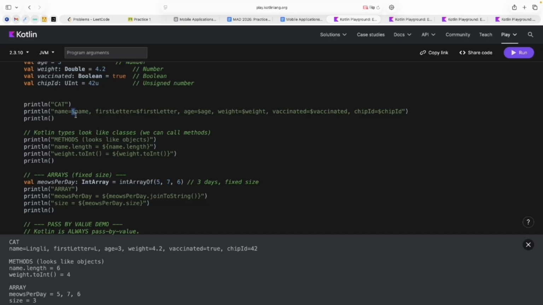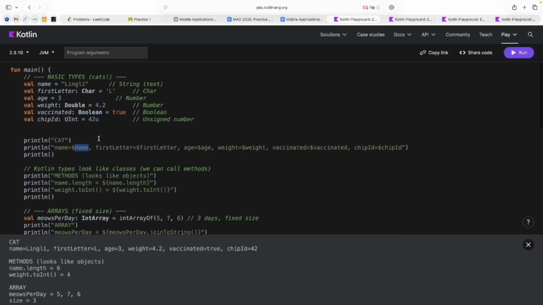We just use the dollar sign and add the name of our variable, and it will be replaced with the current value of our variable in such a way. So here we print name, first letter of our name, age, weight, boolean about whether our cat is vaccinated or not, and value of the chip identifier of our cat.